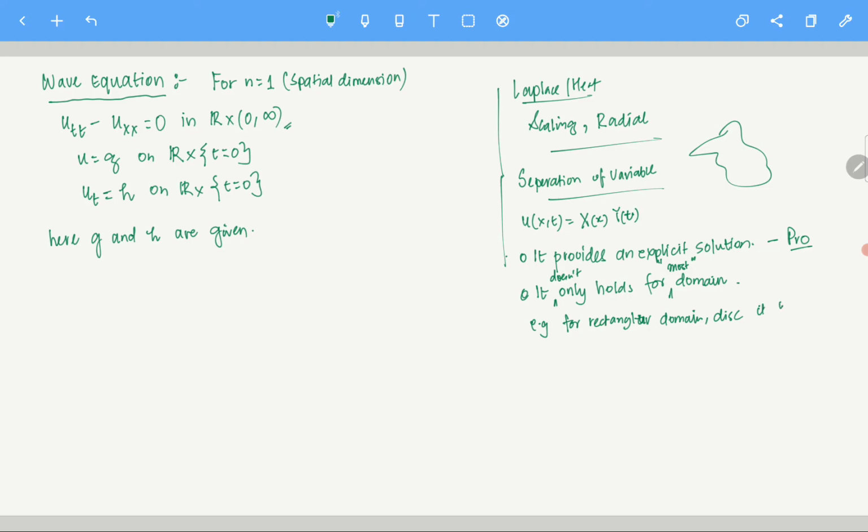It works, but not in an arbitrary domain. So you do realize that this is a big con here. You cannot always expect your solutions to be in a nice domain like this, or in the whole space.